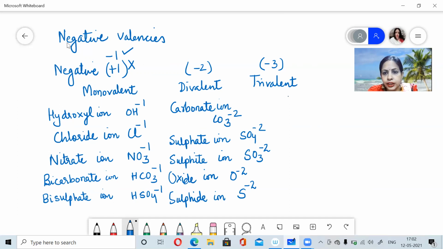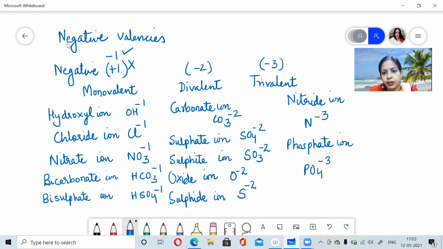In your trivalent ions, it will be your nitride ion. Your nitride ion will have N-3 the valency. Then you have phosphate ion. For your phosphate ion, the valency will be PO4-3. So this is the valency chart.